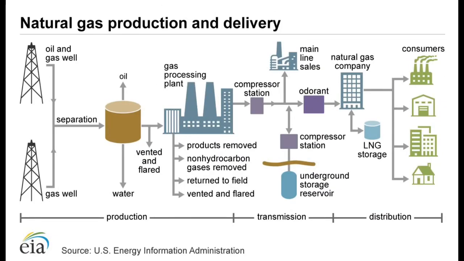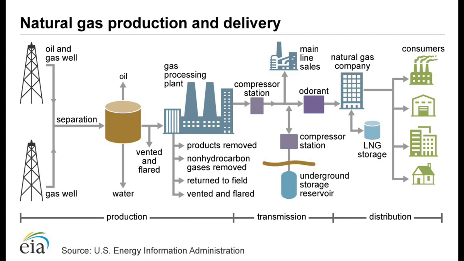This diagram shows the process of production and delivery. Natural gas delivery infrastructure can be grouped into three categories: production, transmission, and distribution. Natural gas transported on the pipeline system in the United States must meet specific quality measures so that the pipeline network can provide uniform quality natural gas.